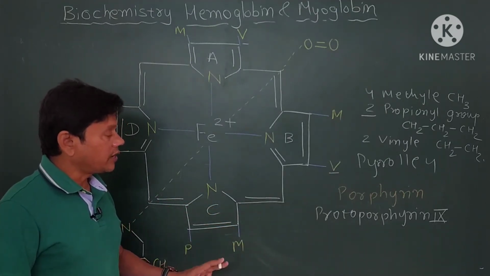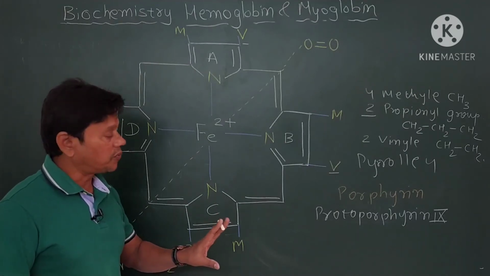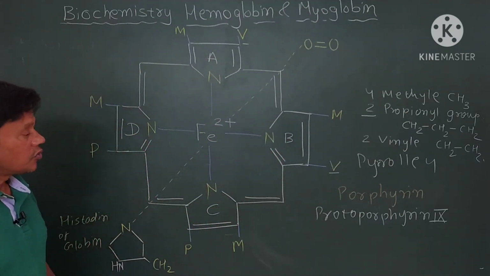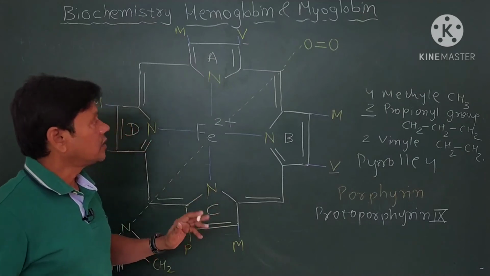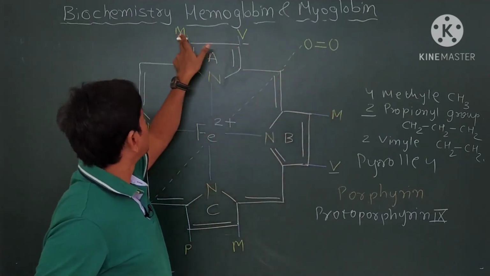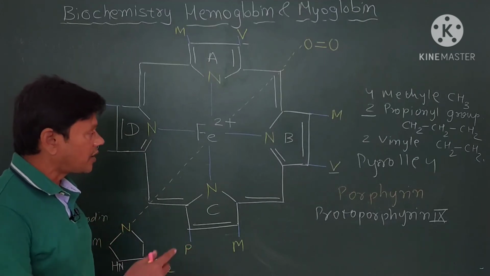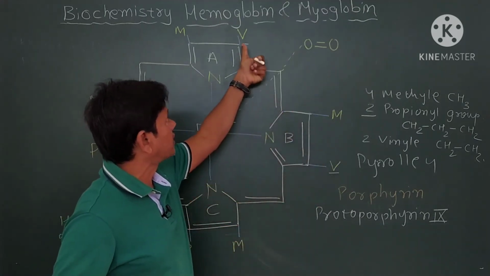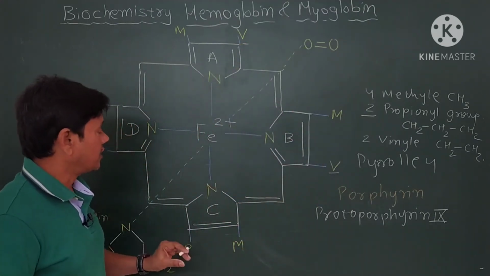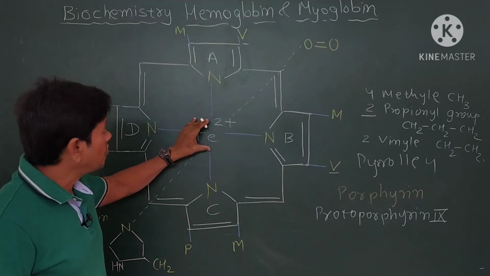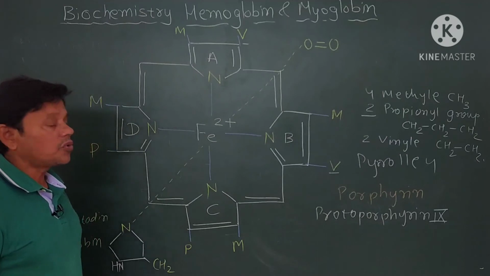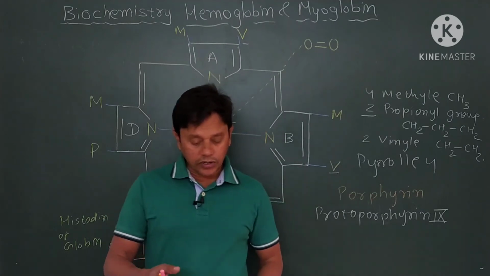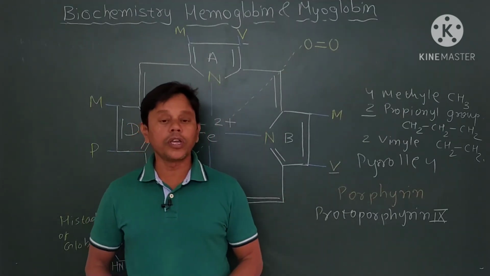Now protoporphyrin 9 consists of 4 pyrrole rings, A, B, C, D, to which 4 methyl groups, 2 propionyl groups and 2 vinyl groups are attached, and an iron molecule at its center.